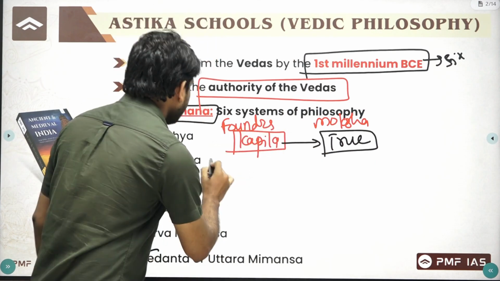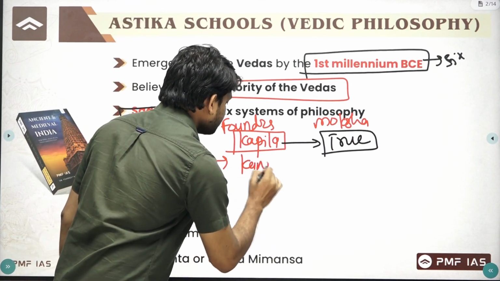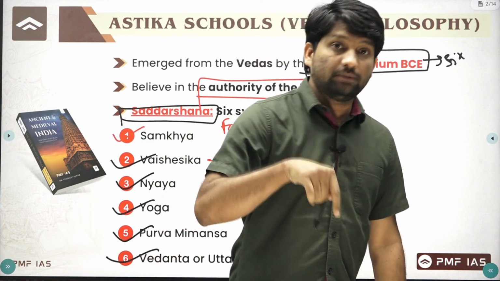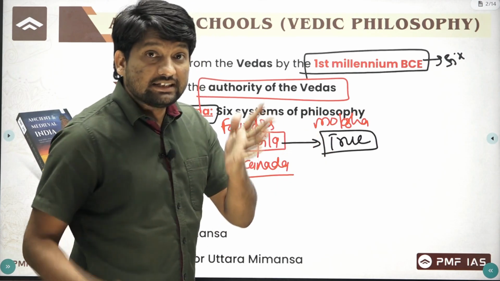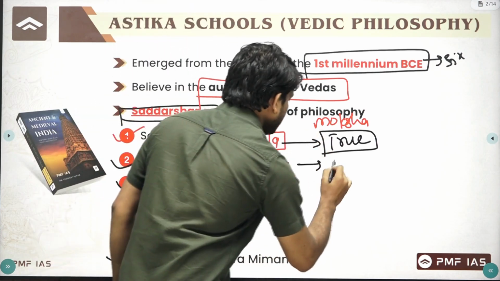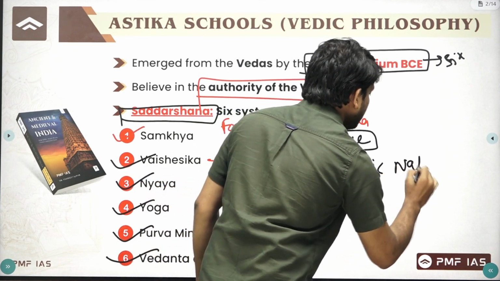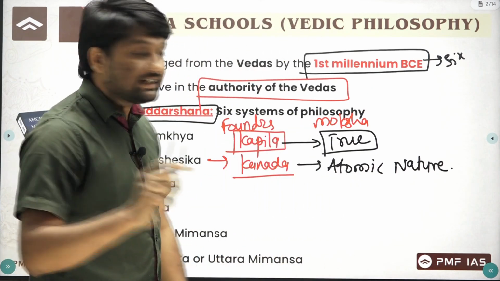According to Vaisheshika, this philosophy is given by sage Kanad, and all materials are made up of atoms, and if you want to get moksha, you have to realize this atomic nature. If you know this atomic nature, then you will get moksha according to Vaisheshika. Next is Nyaya.